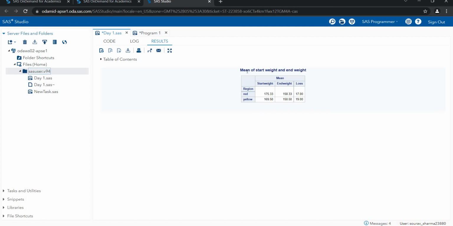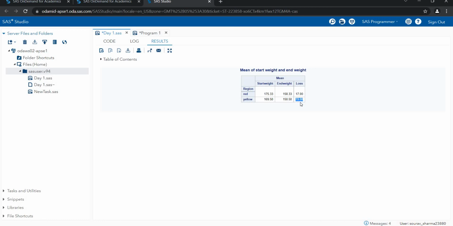Now you can see here this is my title, mean of start weight and the end weight and the loss. Now we have the reasons in one column, red and yellow. Then we have start weight, end weight, and the loss. This is a mean. Mean means the average of start weight of the red, average of start weight of the yellow, and this is the end weight, average end weight of the red, average end weight of the yellow, and this is a 17 loss and 19 loss at the maximum.